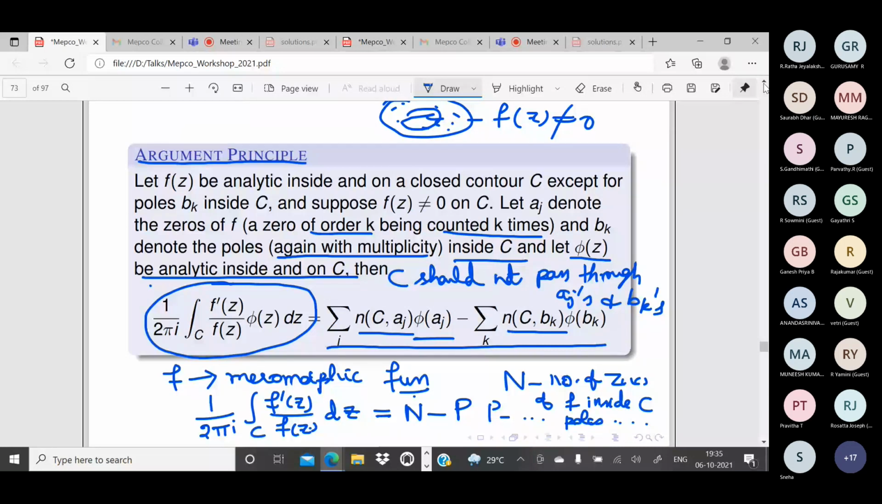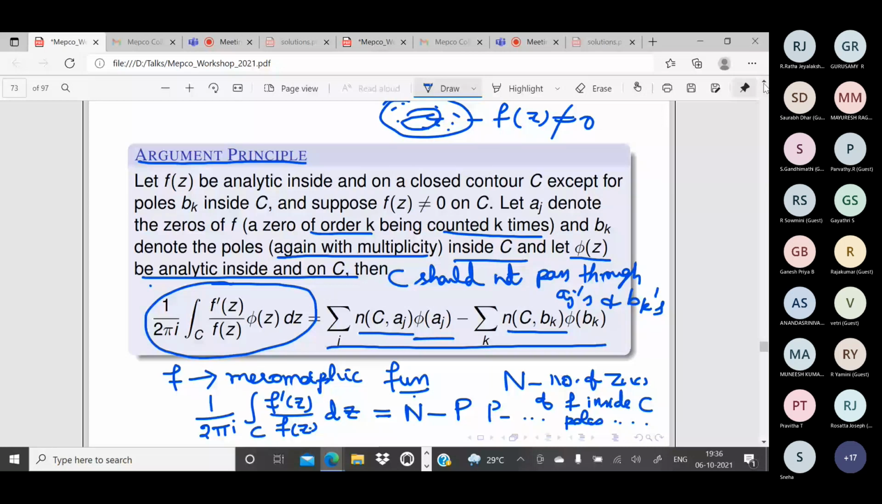Are you able to follow this? Whatever the theorem, the curve will not pass through that 0 or any other singularity. Whether it is the Cauchy integral formula, the higher derivatives formula, or the argument principle, that is the main assumption. Only then is the complex line integral, or contour integral, defined. Otherwise, it is not at all defined. So please keep that in mind.